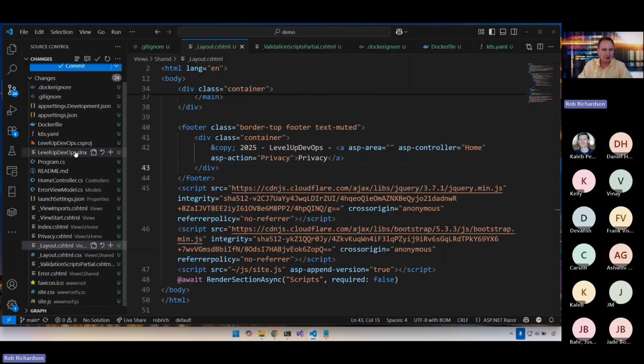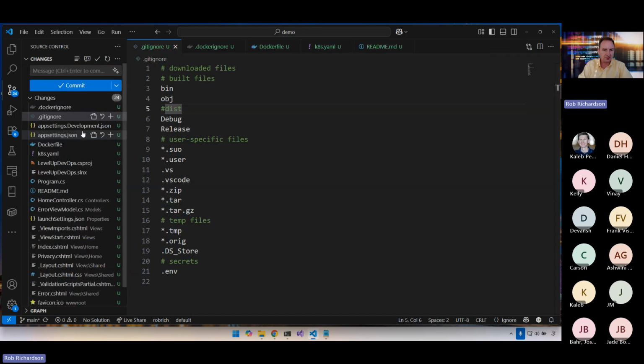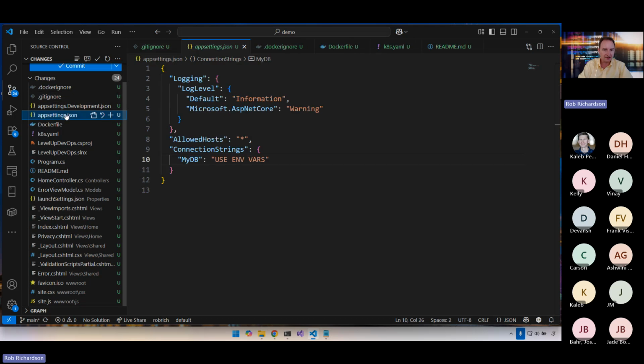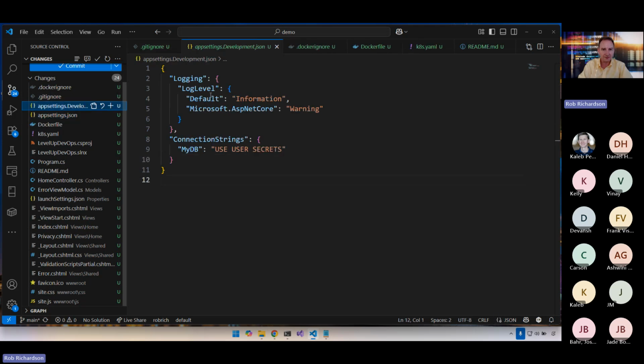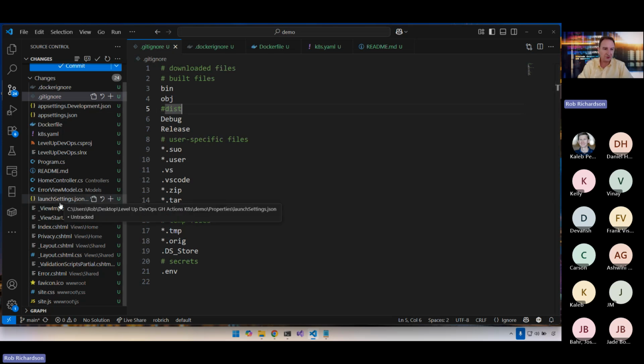And now coming back here into our source control, we can see that now, yep, we've only got the files that we want in here. We don't have any downloaded files. We don't have any built files. We don't have any user-specific files. We don't have any temp files, and we don't have any secrets. We can even pop open our app settings and double check that there aren't any secrets here. Excellent. So to your question early on, how do we know what files we should add to our gitignore file?